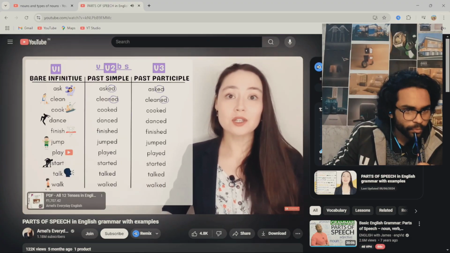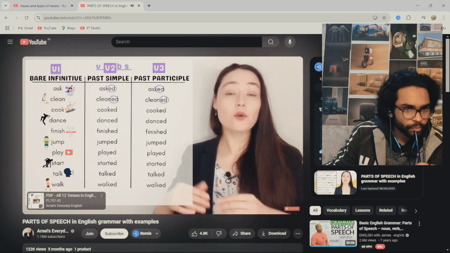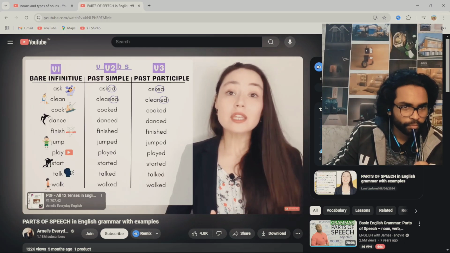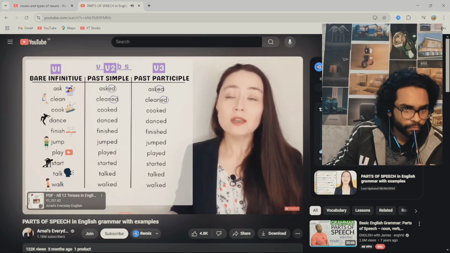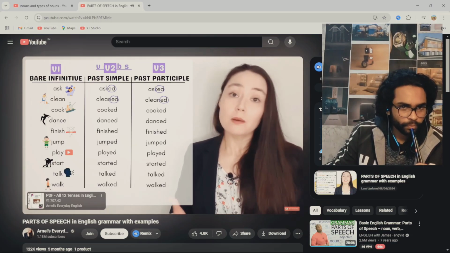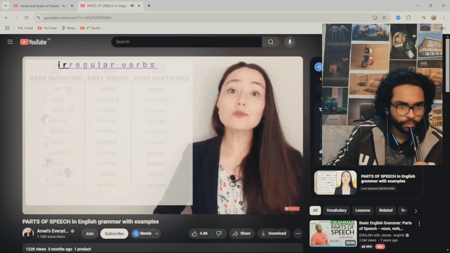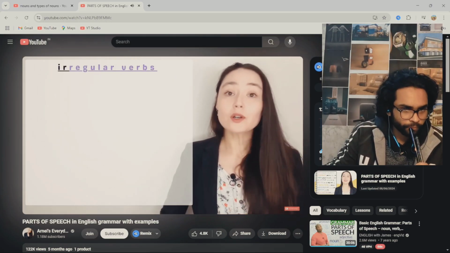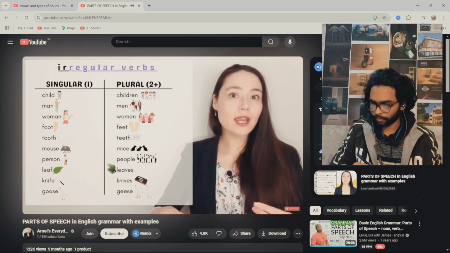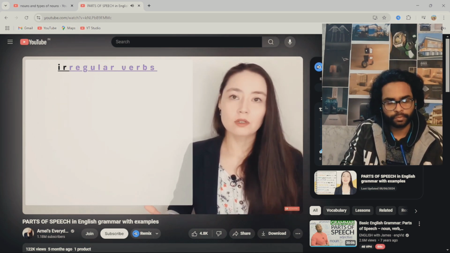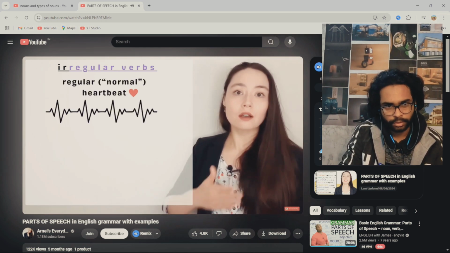Most verbs in English have an ed ending for the past simple and past participle forms. These are called regular verbs because they're normal. Most verbs are like this. But in English, we also have irregular verbs. Remember earlier in this lesson, we looked at irregular plural nouns? Irregular meaning not normal. For example, let's take a regular heartbeat.